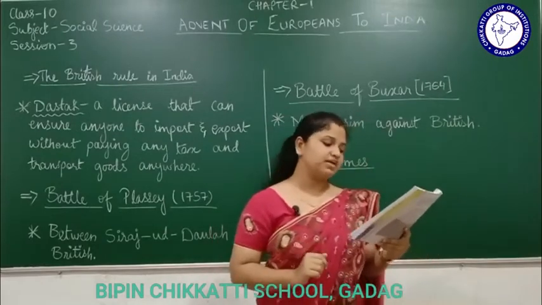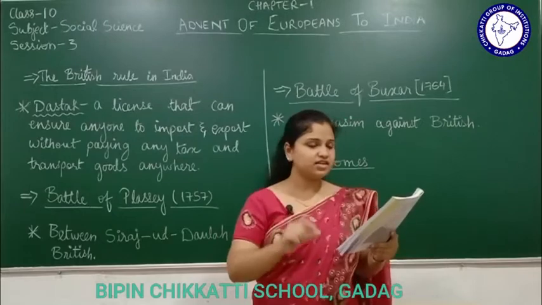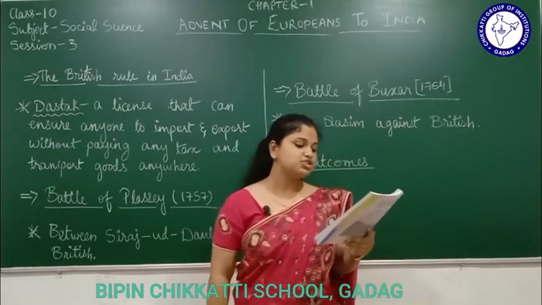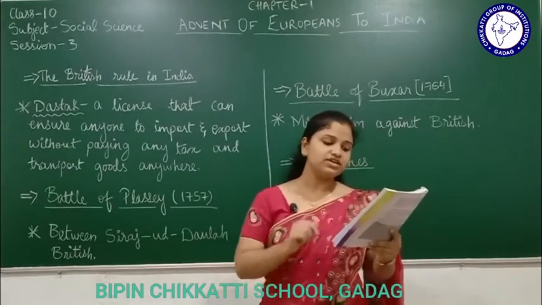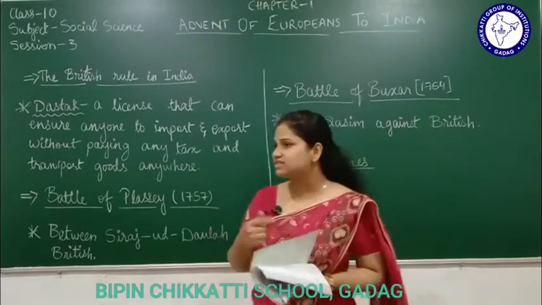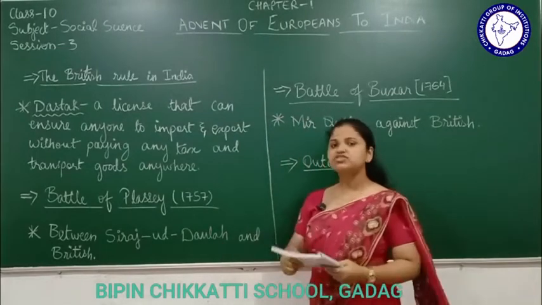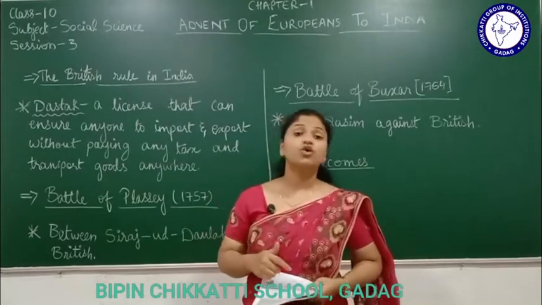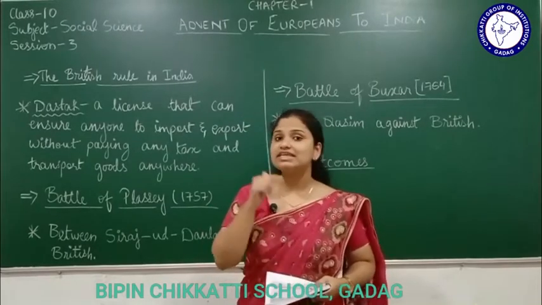The East India Company was making considerable profits from these provinces. The Dastak issued by the Mughal ruler Farrukhsiyar was the main reason for this. Now it's given here, the English people slowly started coming into Bengal and were making profit there. Who was making profit in Bengal? The East India Company.